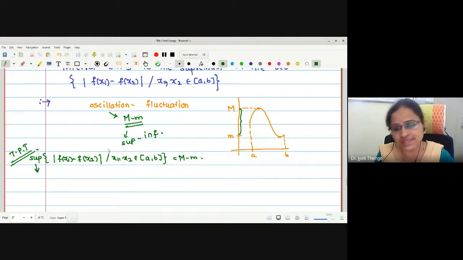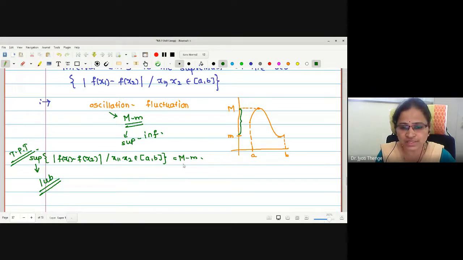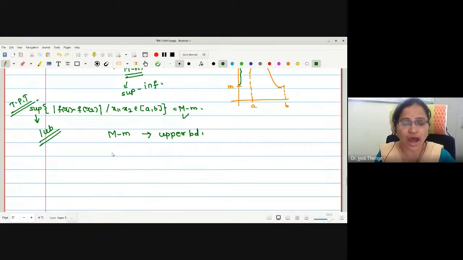But in order to show this statement, we were going to show the supremum of this set. Now, because the supremum is actually the least among all the upper bounds, if I want to show this number M minus m is the supremum of the set, then first of all, we will try to show that M minus m is an upper bound. After showing it is an upper bound, we will go for showing that it is the least among all the upper bounds.